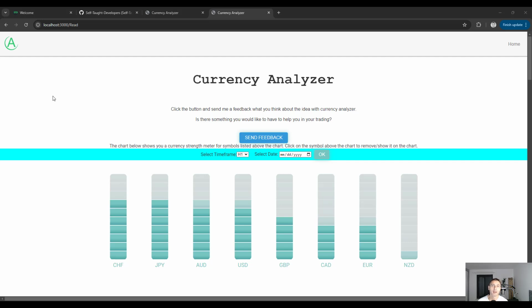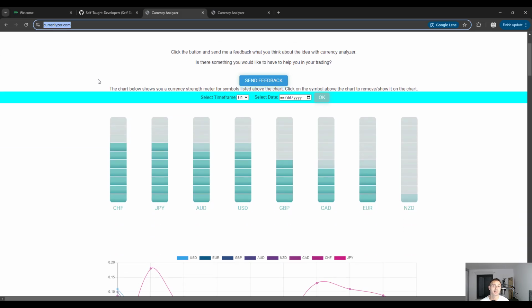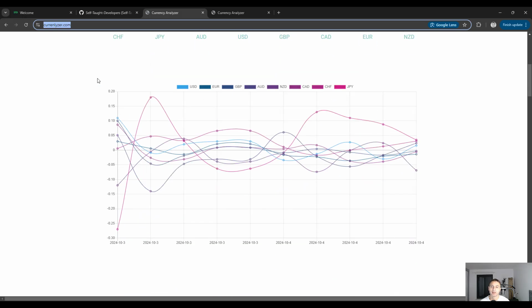I'm Frano and I am a self-taught developer learning how to code inside Node.js by working on one app, which is called Currency Analyzer. You can also find currencyanalyzer.com on a website, which is currently active, and you can see the appearance, and also the front end is not very good, but it has functionality.